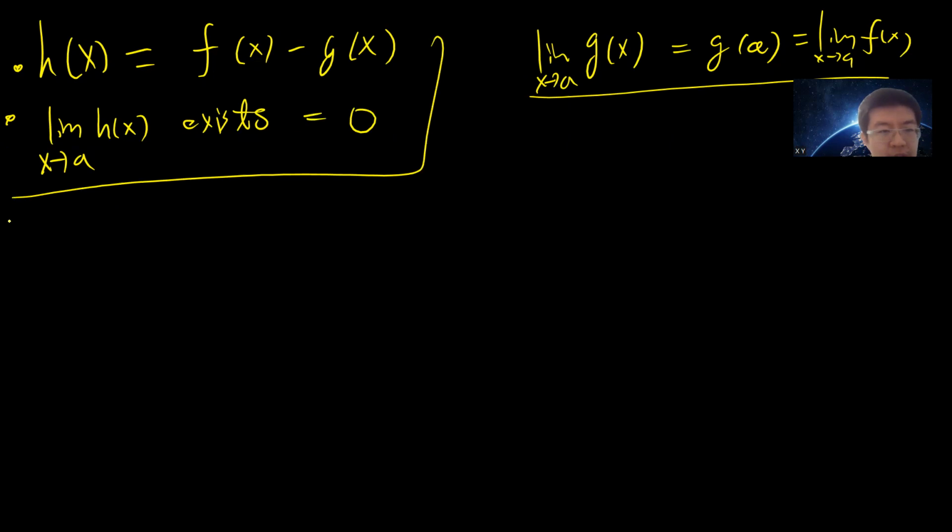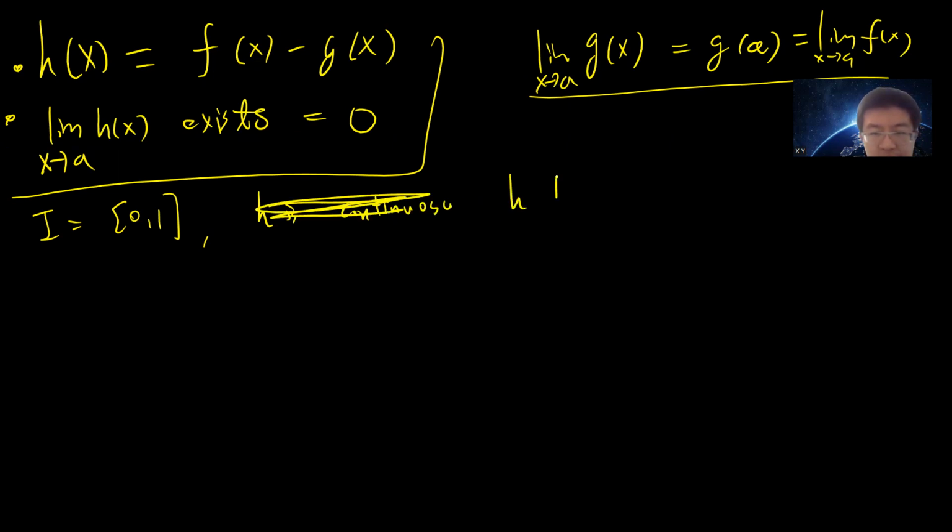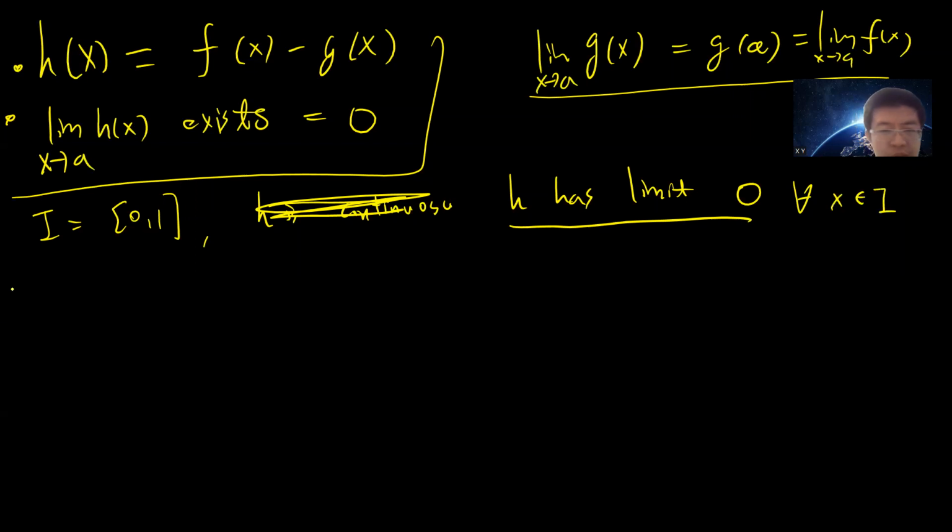Okay, so now let's consider the particular interval, the 0, 1 interval. So h is a function, h is, sorry, not continuous, h has limit 0 for all x belonging to the interval.